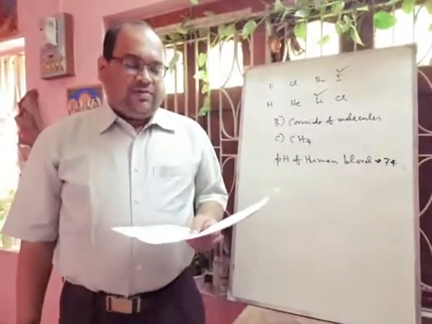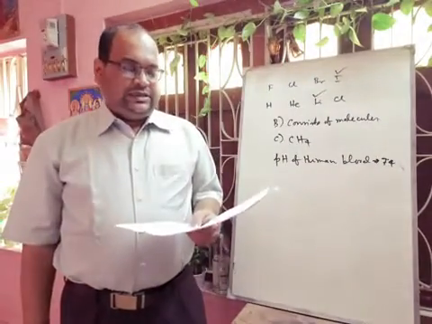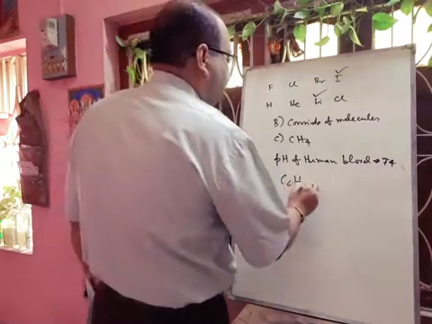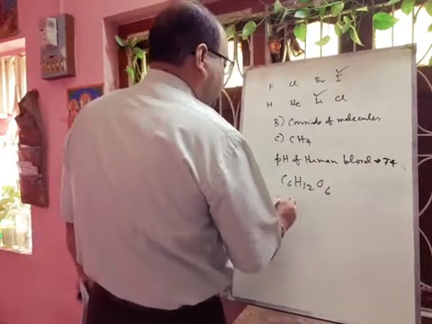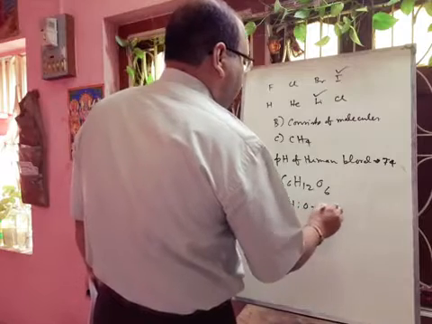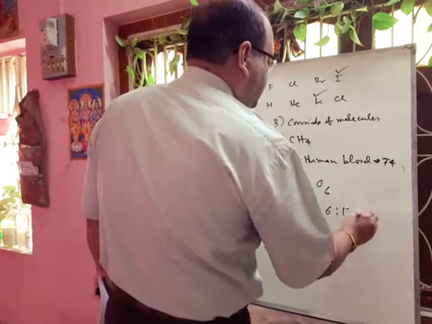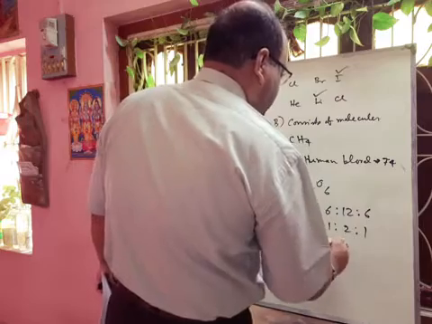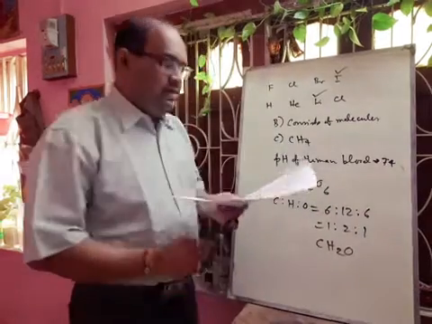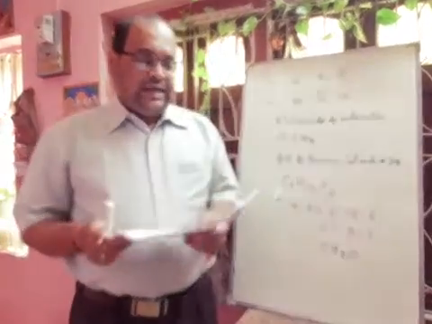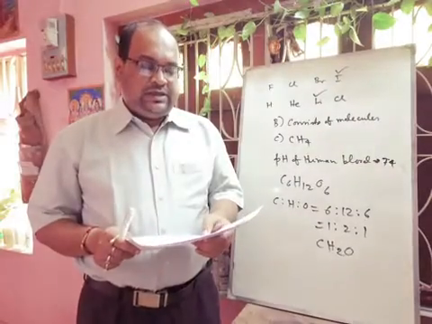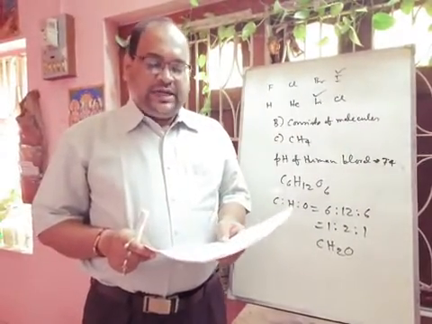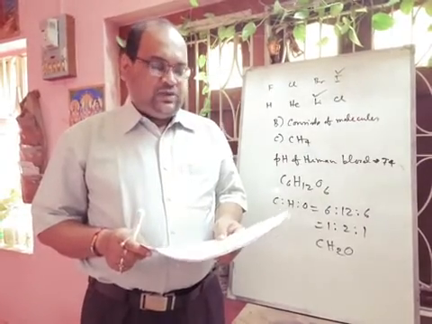The empirical formula of glucose is, so glucose we know is C6H12O6. So carbon to hydrogen to oxygen will be 6 is to 12 is to 6, that is 1 is to 2 is to 1. So the formula will be CH2O. The options are given: C6H12O6, C12H22O11, option C is given CH2 and option D is given CHO. So your answer will be CH2O.